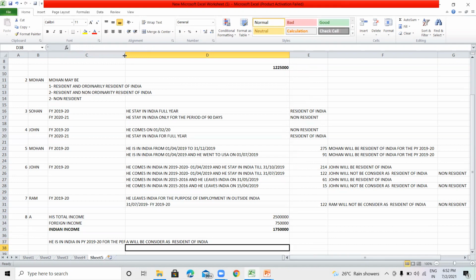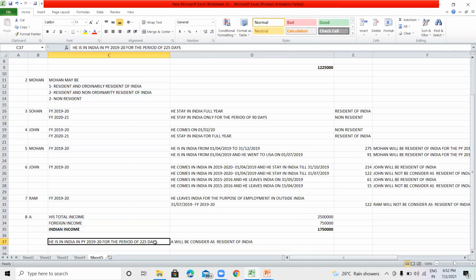He will be considered as resident of India if he stays in India for the period of 182 days or more than 182 days. Then he will be considered as a resident of India for the relevant previous year.